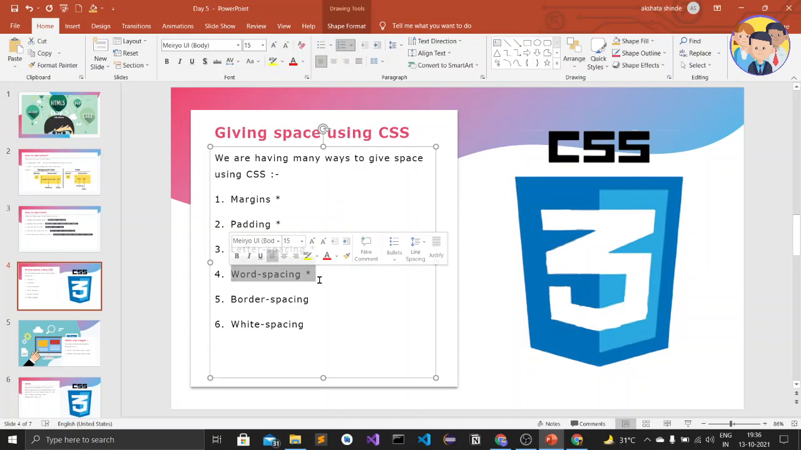And then the fourth one is word spacing. So word spacing gives the space between the words, okay, in the paragraph, or we can say in the elements, means in headings. Okay, so this is all for this slide.